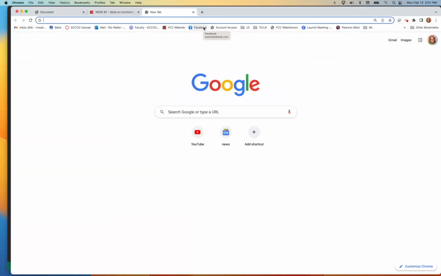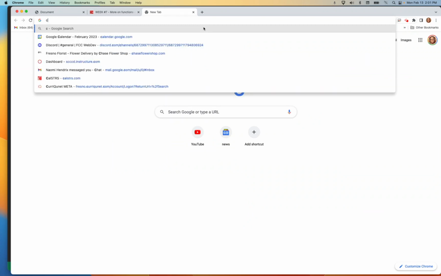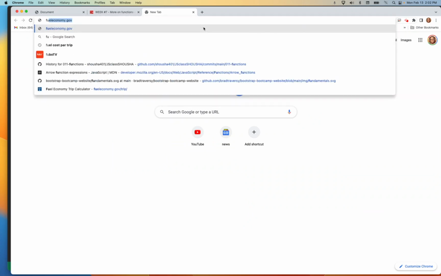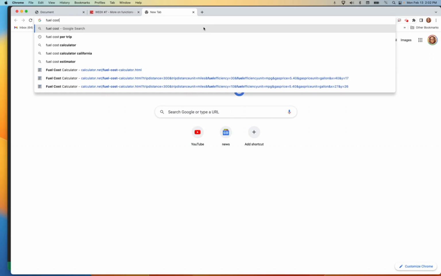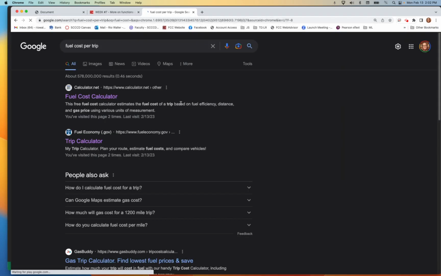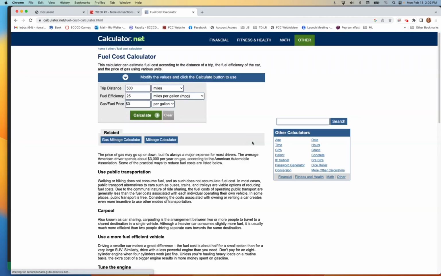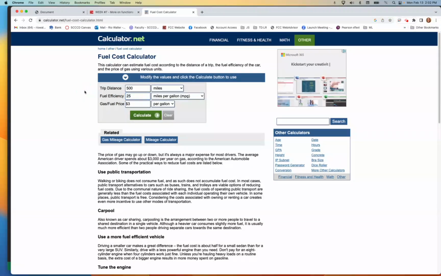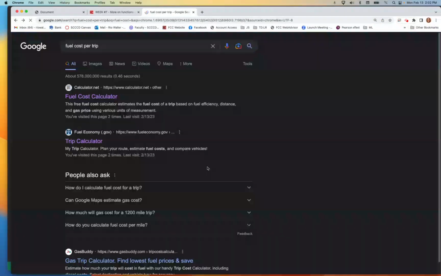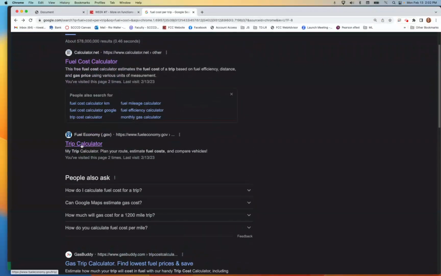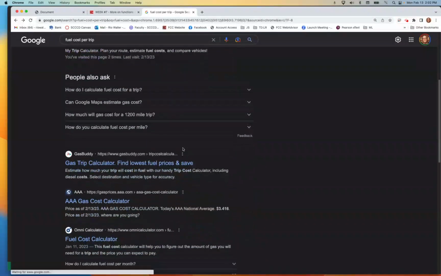Well, you could say fuel cost. How about that? Fuel cost per trip. Well, that's a good one. How about this one? Oh yeah. Okay. This one assumes you know how many miles the fuel efficiency is. So that's kind of a cool one. I like that one. And let's look at the government one, it's kind of fun to look at, right?